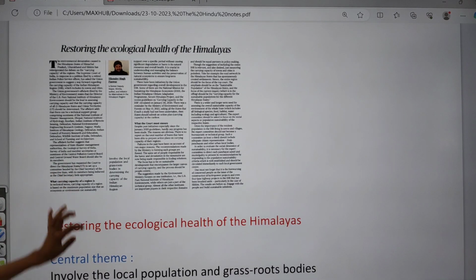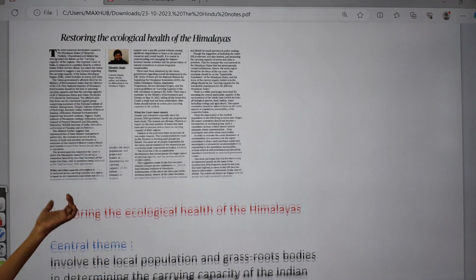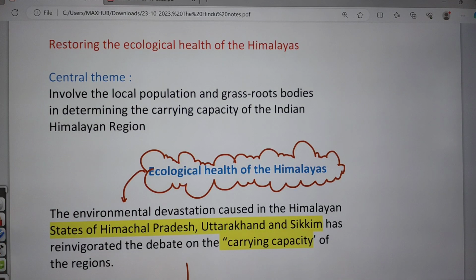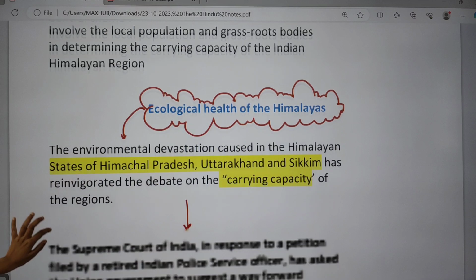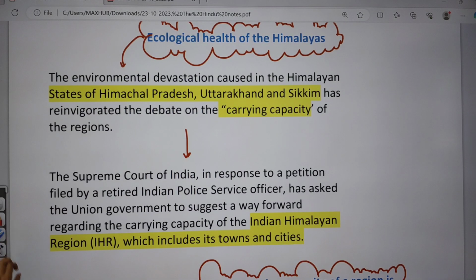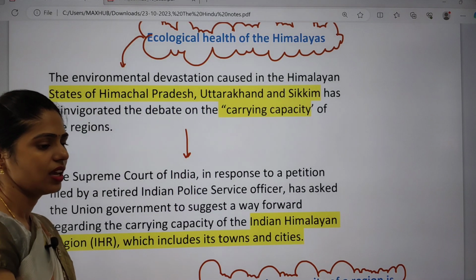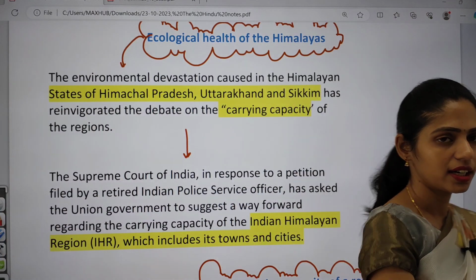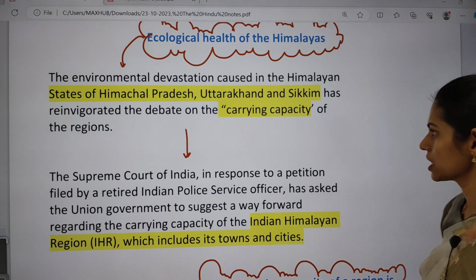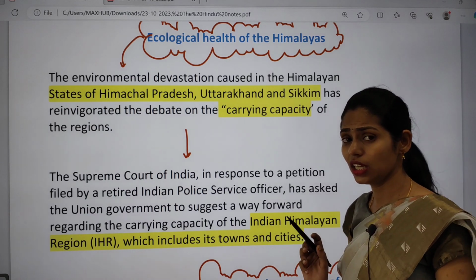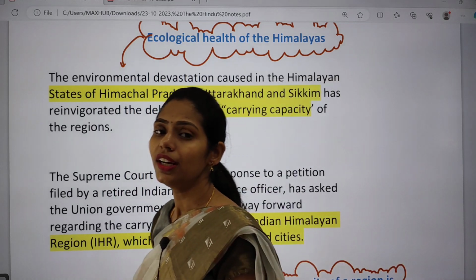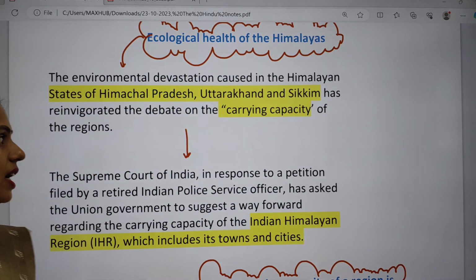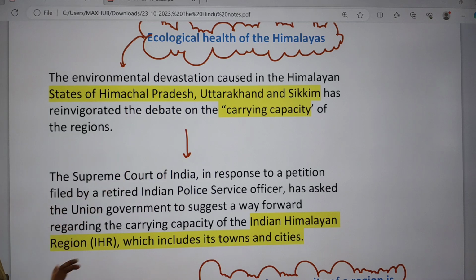The next topic is restoring the ecological health of the Himalayas. This topic is also most important. Environmental devastation has been caused by events happening in Himalayan states like Uttarakhand, Sikkim, Himachal Pradesh, etc. Because of these events, debates are going on regarding sustainability, especially the carrying capacity of these Himalayan regions. So what is the carrying capacity?